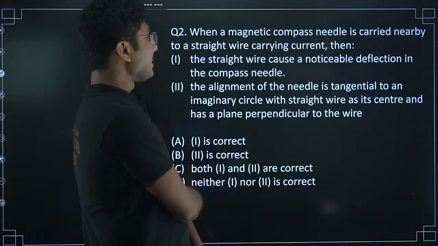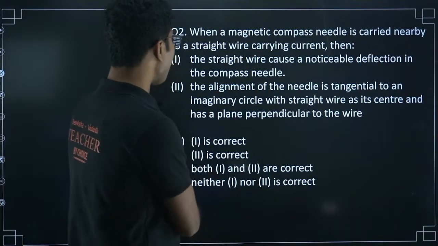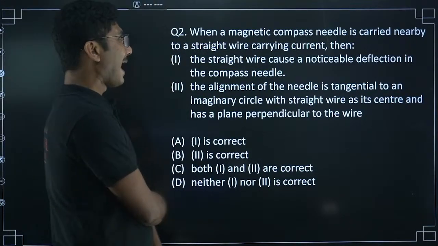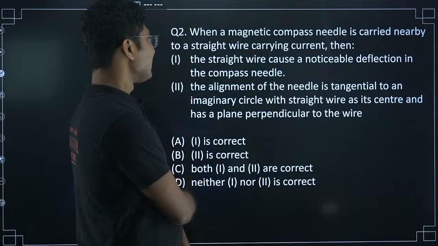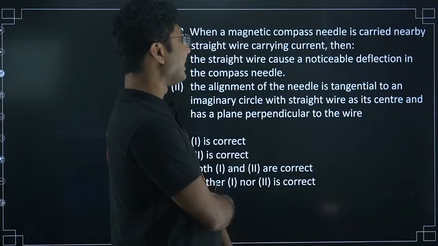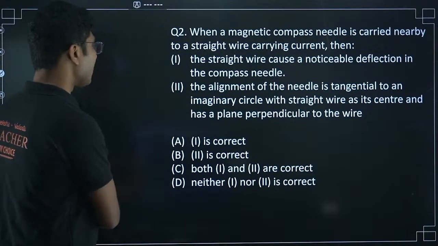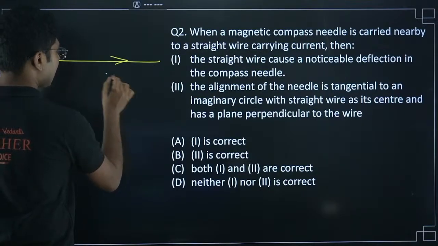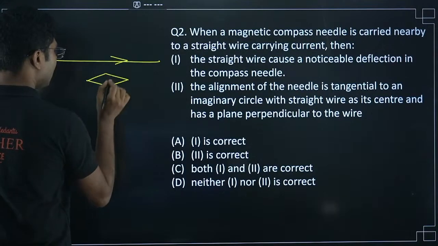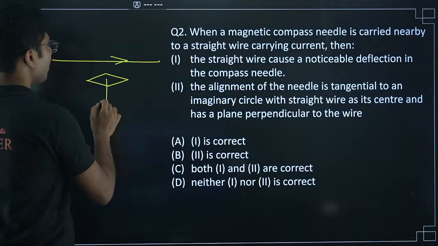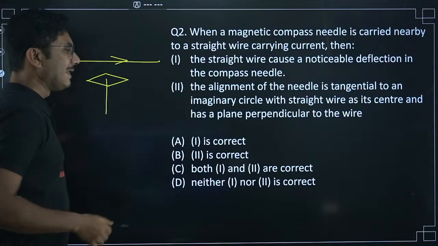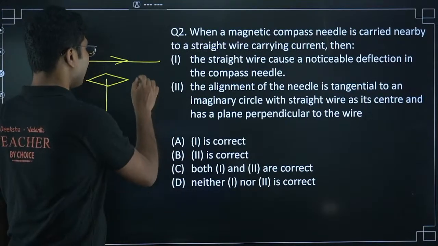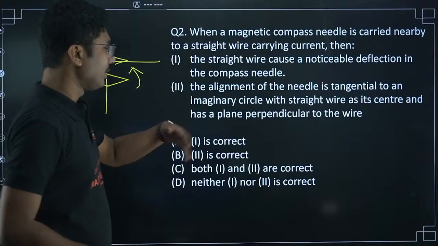When a magnetic compass needle is carried nearby to a straight wire carrying current, then the straight wire causes a noticeable deflection of the compass needle. So you have a current carrying wire and you have a compass needle. When you bring this needle towards this current carrying wire, it gives a deflection. Now the compass needle will deflect.